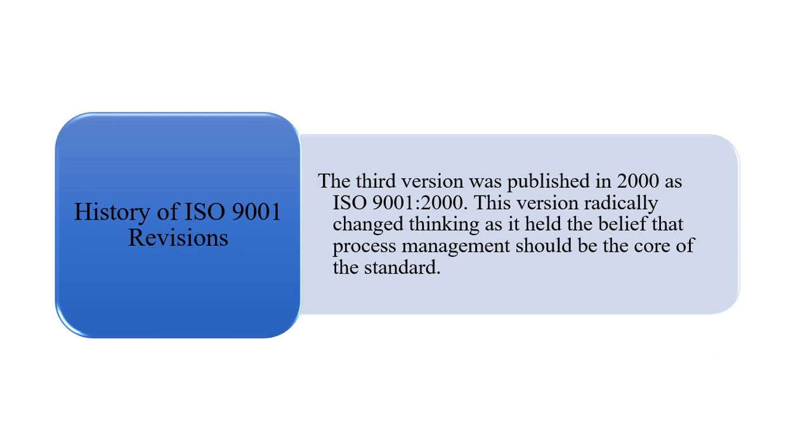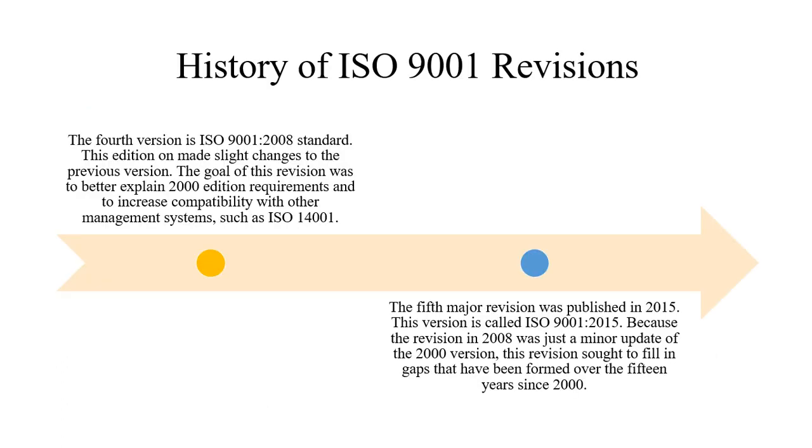As I said earlier, in 2000 the third revision was released, and it looks majorly at the process based approach. So the process based approach was introduced in the third version in 2000. In 2008 there are no bigger changes, only slight changes from the 2000 edition to the 2008 edition. But it was difficult to comply with other management standards like 14000, 22000, 45000. In this case, they made a major update